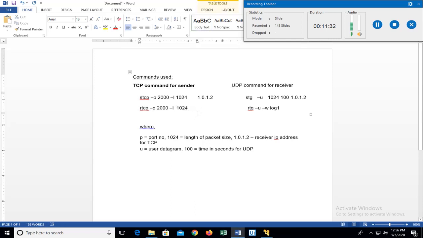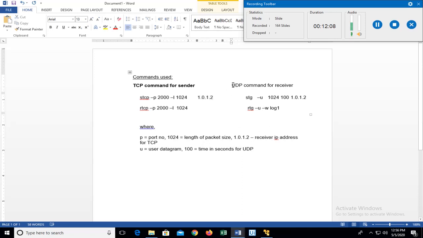Now no IP address has to be specified. What this indicates is that a node configured in this way is capable of accepting data from any of the nodes which are sending data to it. But in the sender, since I have to send specifically to one of the nodes, I should specify that address. In this case, if it is a broadcast, then it turns out to be 255.255.255.255.